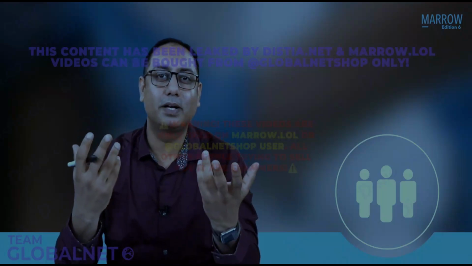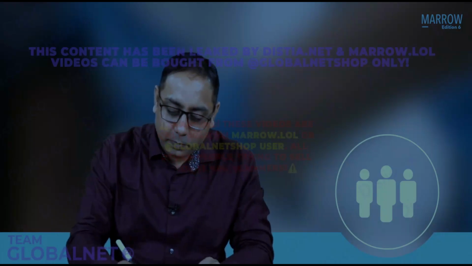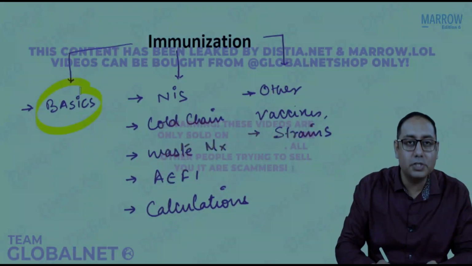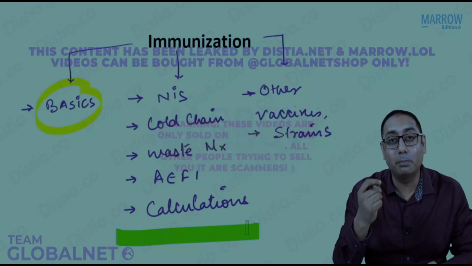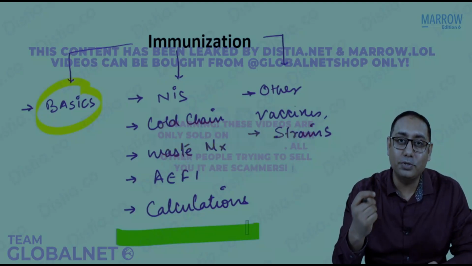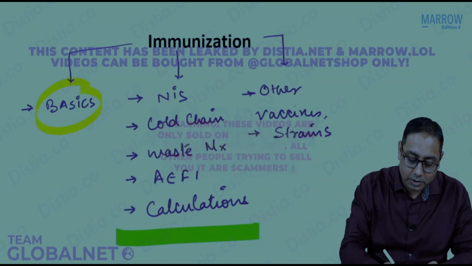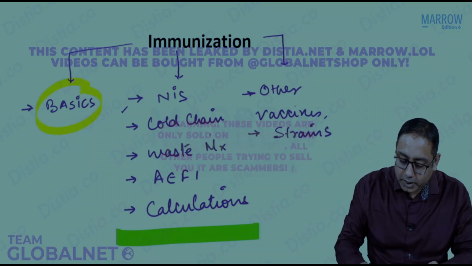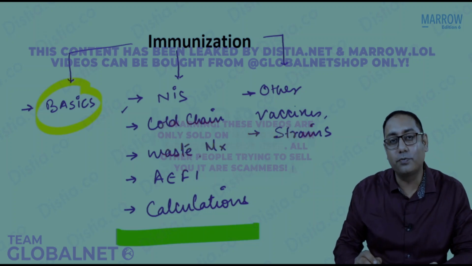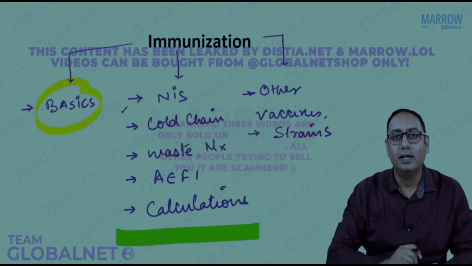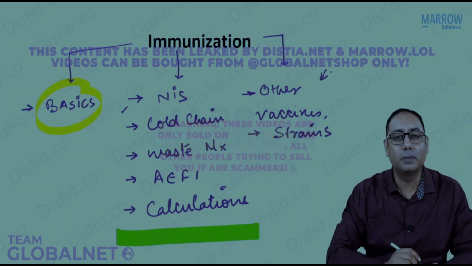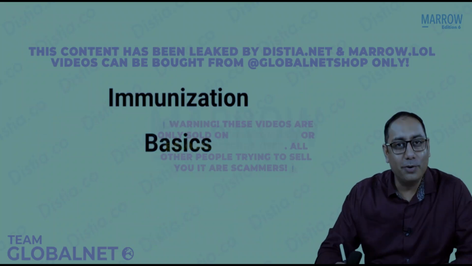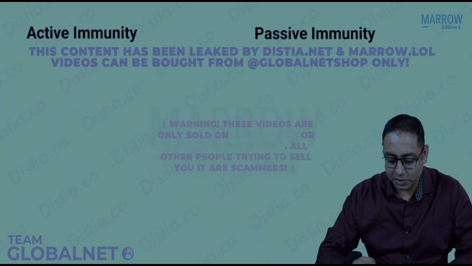From your MCQ perspective, I have divided this whole chapter on immunization into 3 broad categories. We will talk about some of the basics in immunization. Then we will switch over to some of the more important topics from MCQs regarding the public health system of immunization. We need to talk about the national immunization schedule, then the cold chain, waste management, adverse events following immunization, and some of the calculations regarding vaccines. Then we will try to sum up the chapter using some of the other vaccines and the strains. So now come over to the basics of immunization.